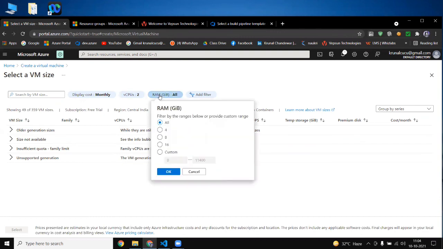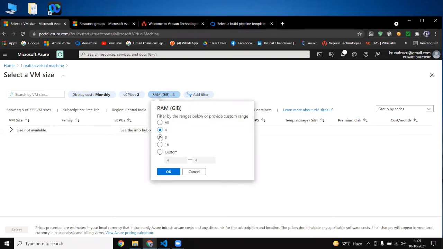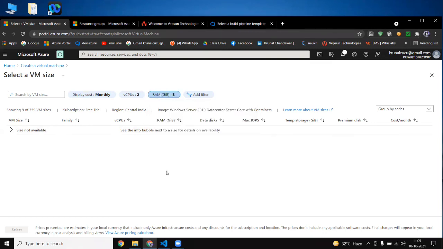If you don't want 8 GB of RAM, if you want 4 GB of RAM, select 4 GB of RAM and press OK. Apart from that, whatever plan is available will be shown. If not, we have to go with that 8 GB only, and click OK.